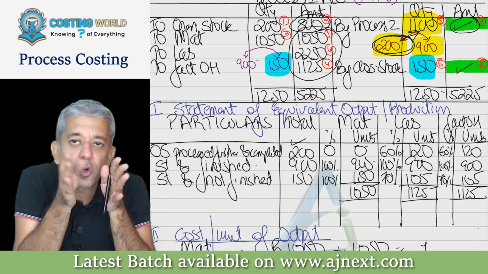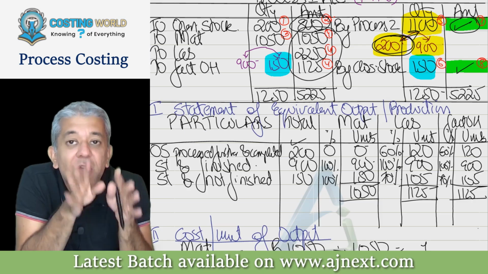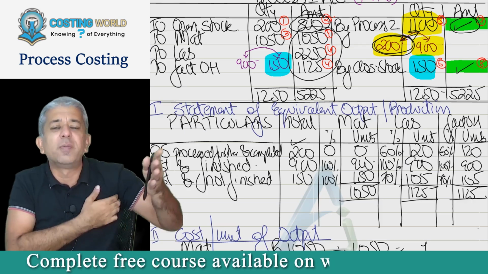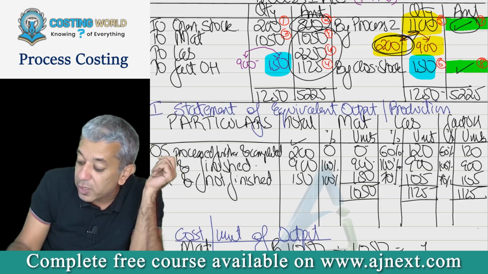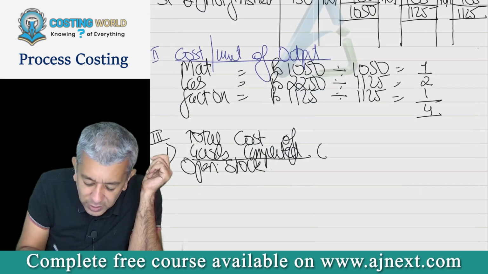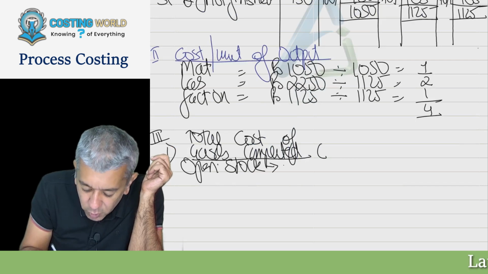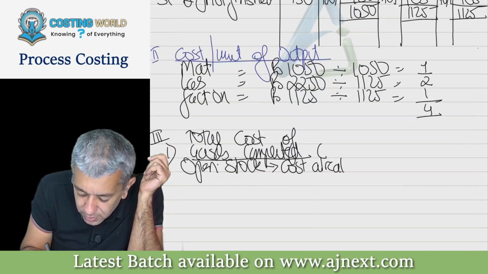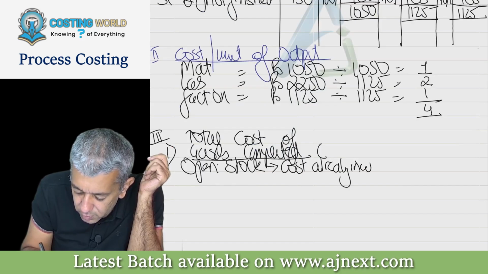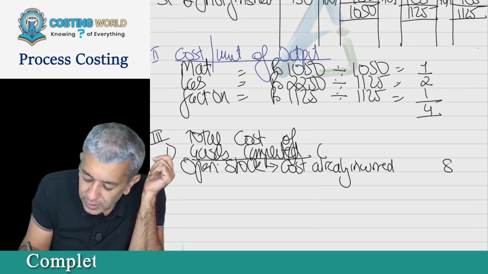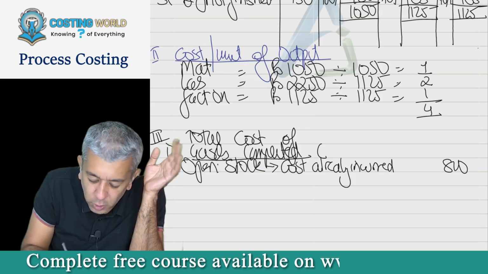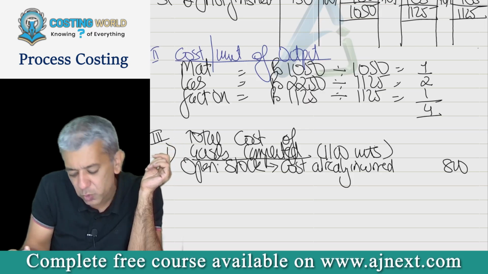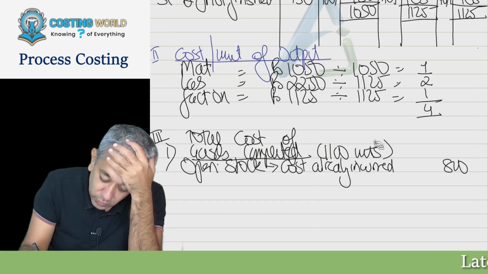Entire cost means whatever I have ever incurred on 200 units, but I have incurred on 200 units two times. I have incurred something in the last period already. That amount in this case is 800. So therefore, you all write down opening stock, cost already incurred, 800. And in case you wish to be writing total cost of goods completed means 1100 units, you can always be doing that, please.